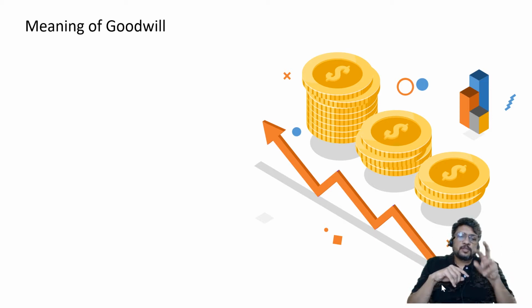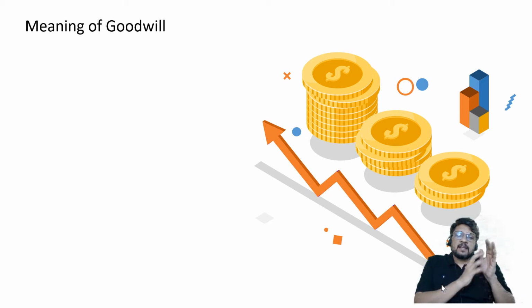So in such a situation, you will find that the business is making profit not only because of its location, because of its good employees, because of its good product, because of its good customer satisfaction, but it is also making profit on account of the reputation it has generated over a period of time by working hard in a systematic manner in a single direction, that is of customer satisfaction.